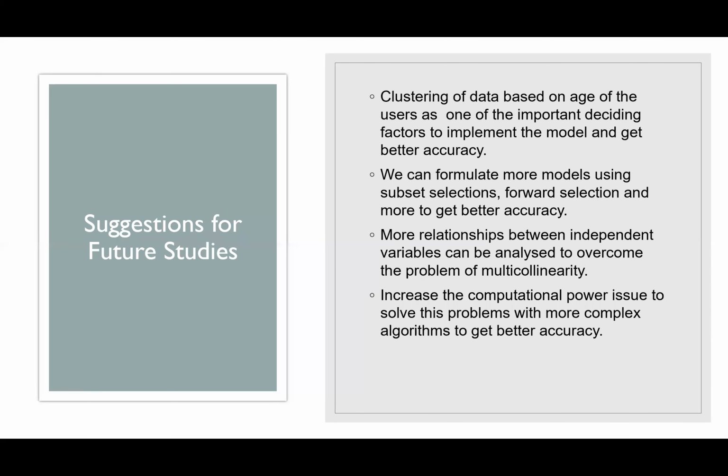Now, suggestions for future studies. Clustering of data based on the age of the users is one of the most important deciding factors to implement the models and get better accuracy. We can get 4 more models using subset selection, forward selection, and more to get better accuracy. More relationships between independent variables can be analyzed to overcome the probability of multicollinearity. Increase the computational power to solve this problem with more complex algorithms to get better accuracy.